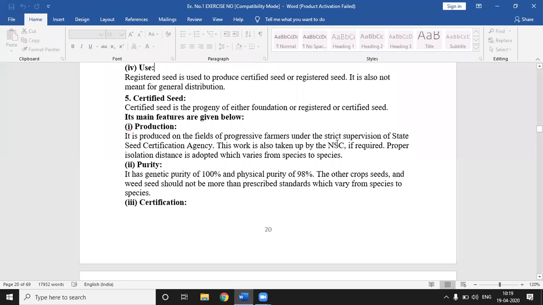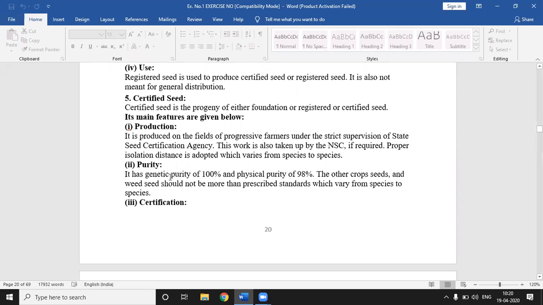It means not only the supervision of the state seed certification agency, but also the National Seed Corporation does the observation. If required, proper isolation distance is adopted, which varies from species to species. Okay, the certified seed also requires proper isolation distance, but certified seed requires minimum isolation distance as compared to the other classes of seed.